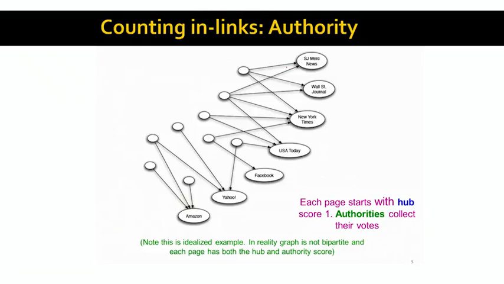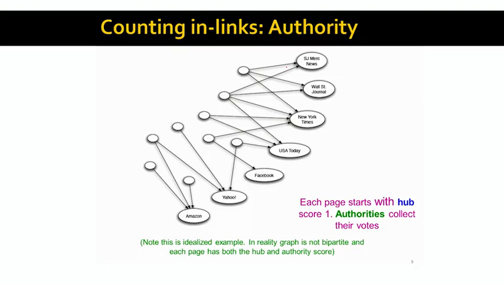So let me give you a small example of how hub and authority computation is performed. As with PageRank, we will think of links as votes. But now every web page has two scores: an authority score and a hub score. The authority score is simply the sum of the hub scores of everyone that points to it. And the quality of a hub is the sum of the qualities of the authorities that the hub points to.